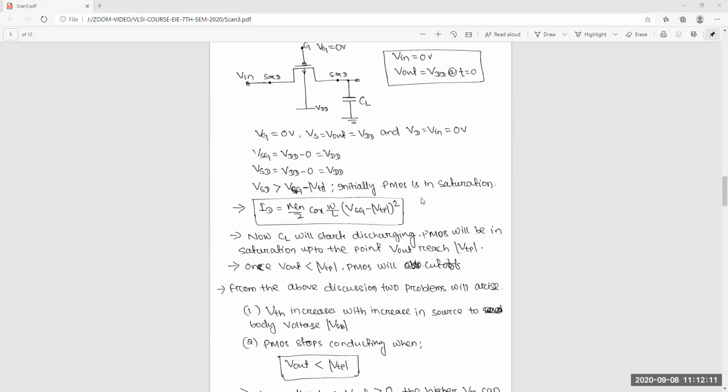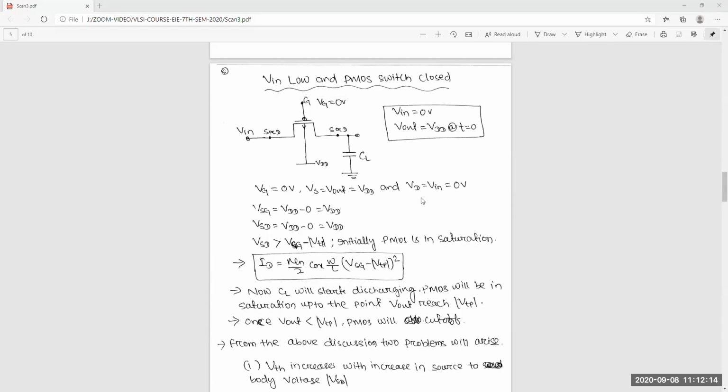Similarly, come to the PMOS. PMOS is exactly opposite to NMOS. It passes a strong 1, meaning strong VDD, and it passes a weak 0, or weak ground.